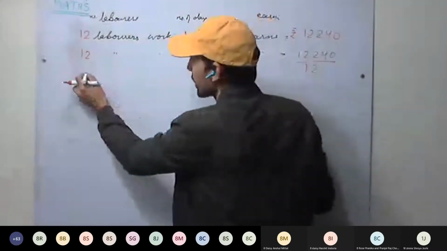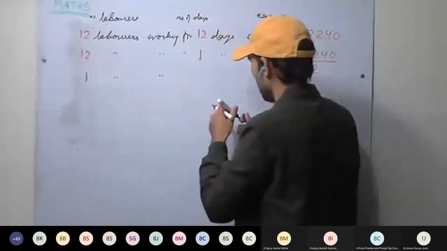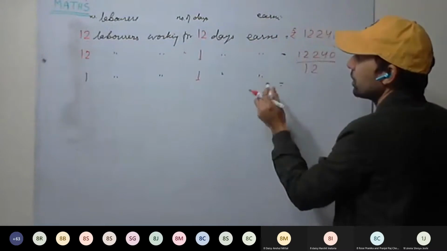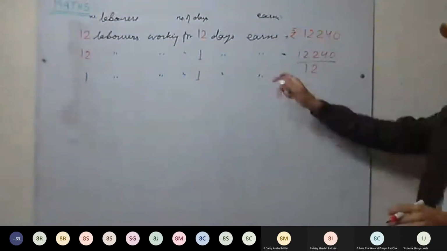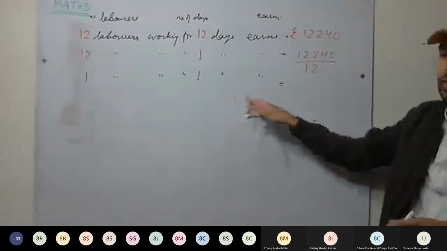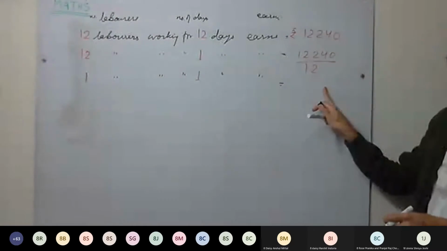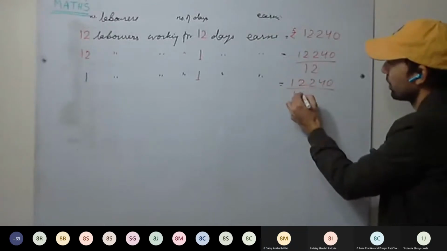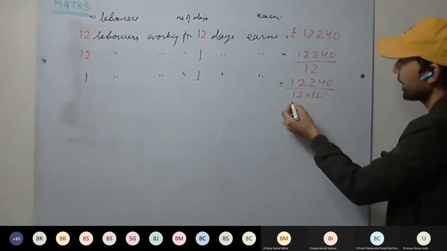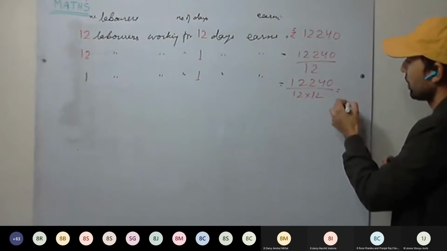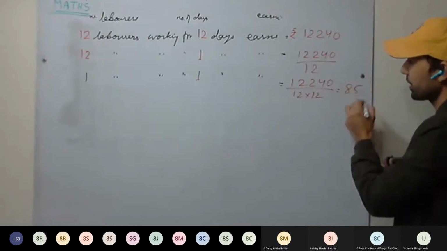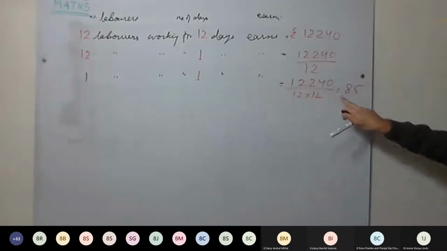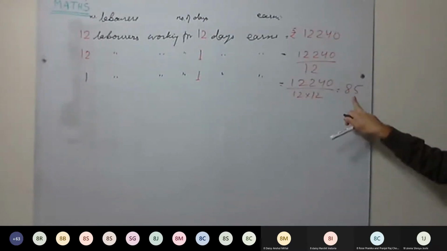Now, if one labor is working for 1 day, what will be the earning? Now, 12 laborers, this much earning. For one labor, you have to divide or multiply. Earning will be less, so we have to divide. Divide it, how much we are getting? 85. Yes, 85 it will be. So for one labor working for 1 day, he is earning 85.